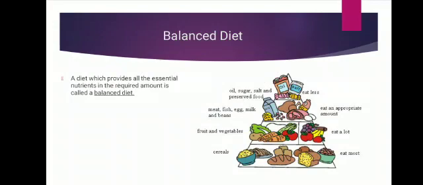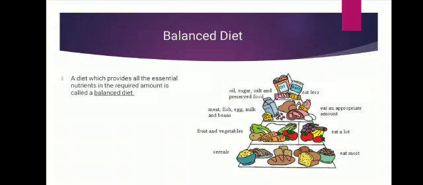Fruits and vegetables should be an essential part of the diet, no matter what age you are. Even if you are a kid, a teenager, or a 25-year-old, you need lots of fruits and vegetables. Then eat an appropriate amount of meat, fish, egg, milk and beans.